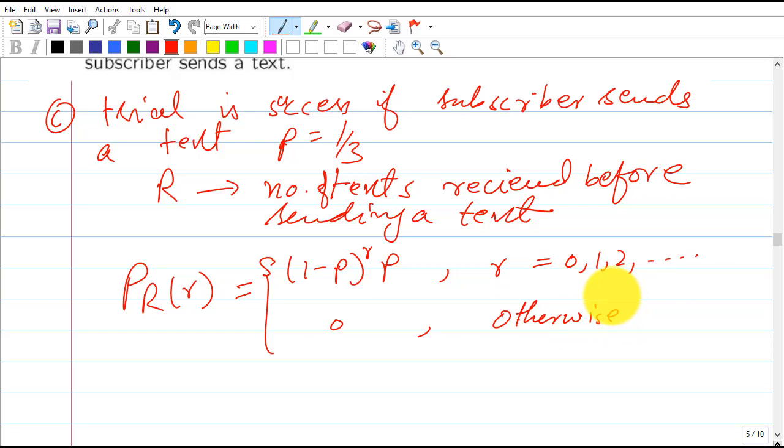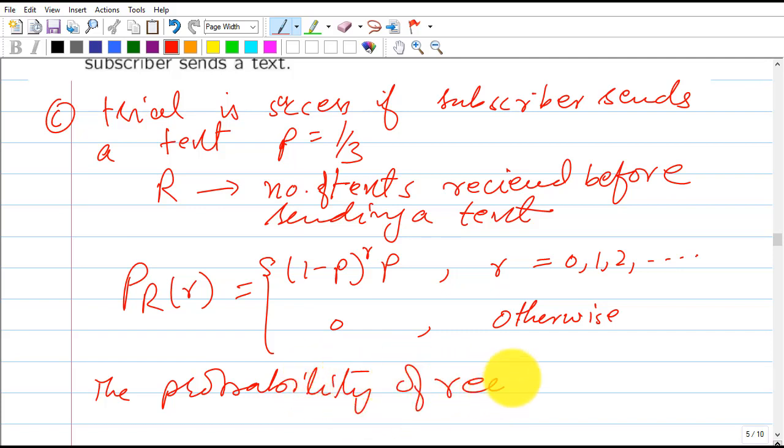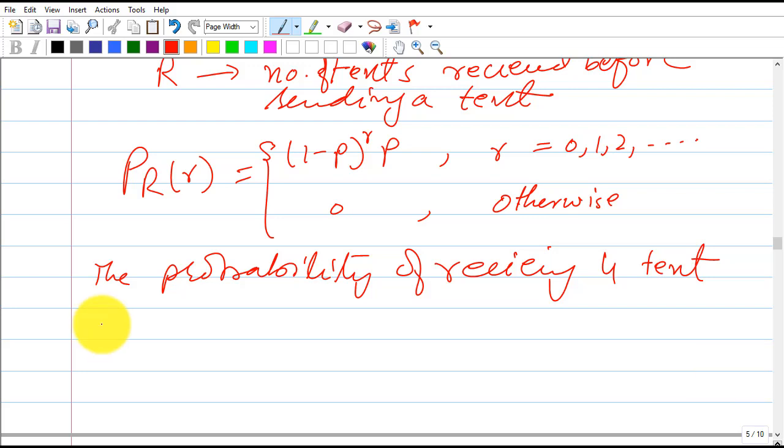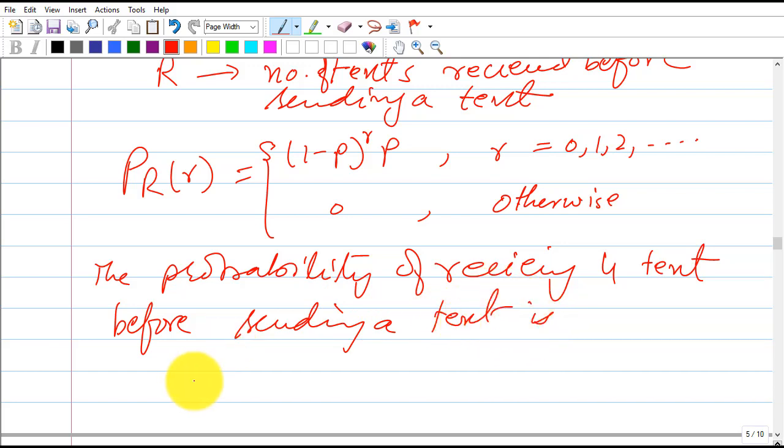So the probability of receiving 4 texts before sending a text is P_R(4), which is equal to (1 minus p) to the 4 times p.